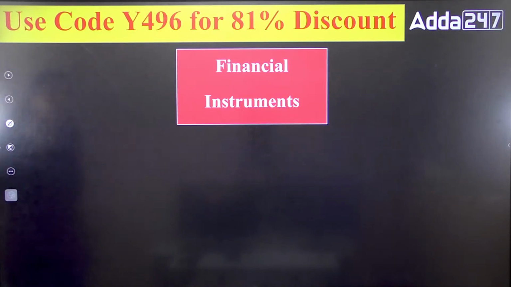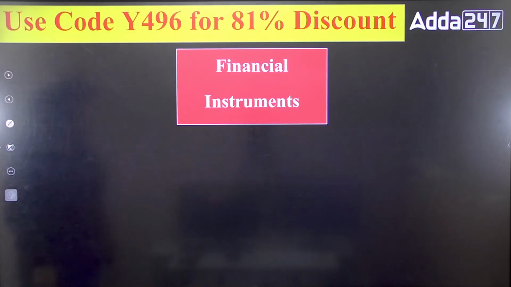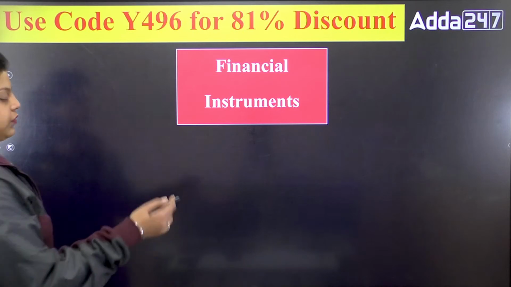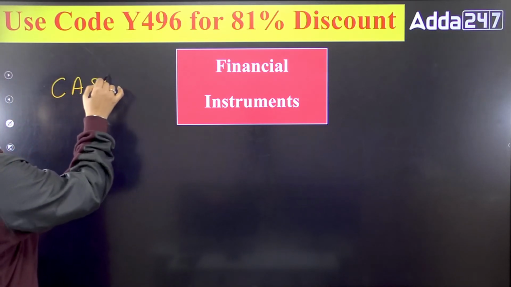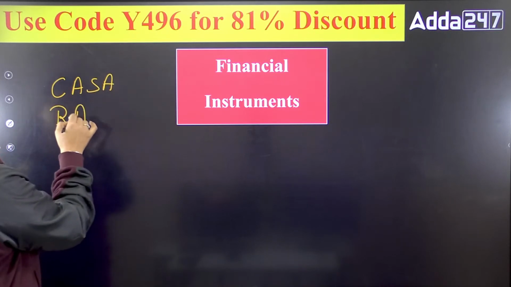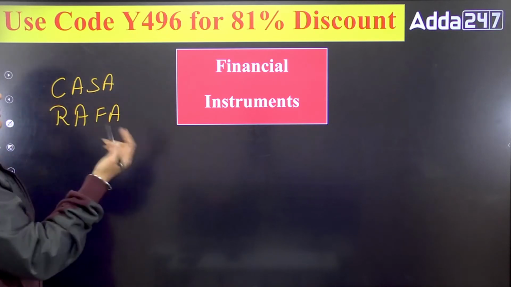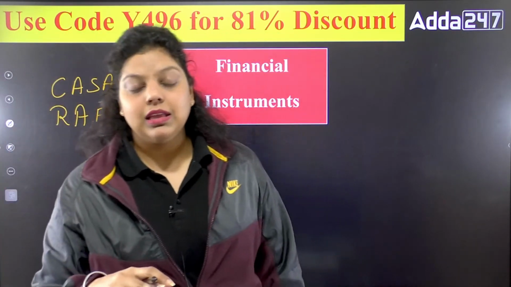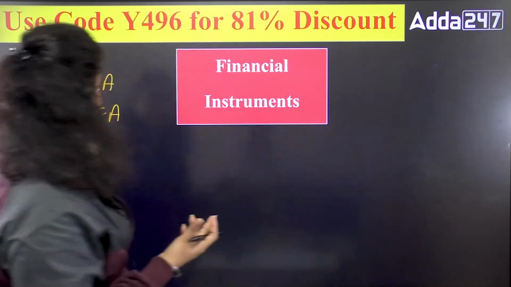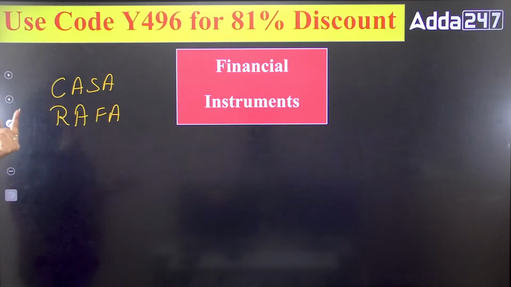Okay, next. Financial instrument. Now, financial instruments can be of a lot of types. For example, CASA is one of the financial instruments. CASA: current account, savings account, recurring account, fixed account, because these are helping us to exchange funds. Like one person has deposited money in a bank in the current account, that money will be given as a loan to another person. This is known as your exchange of funds. So CASA is there, current account, savings account, recurring account, fixed account.